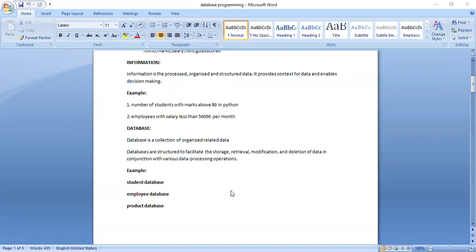Why do we want databases? Because if you pull the related data about an object together, it can be stored efficiently. You can retrieve the data, modify, insert, delete, and search. We can do a lot of data processing by using the database. So put everything related to that particular object into a pool, then you call it a database, like the student database, employee database, and product database here.